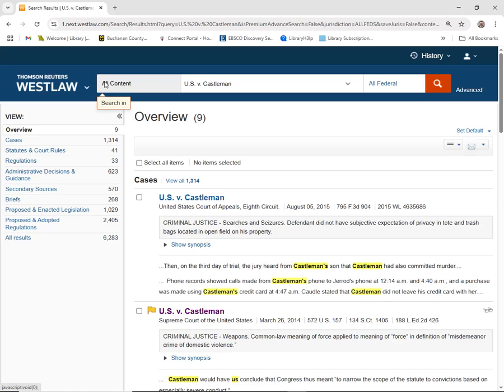Another case or instance you can see is if names are similar in different jurisdictions, you still might be referring to it by that particular name. If I know the citation for a case, I can put that in at the beginning here and pull up that particular case.